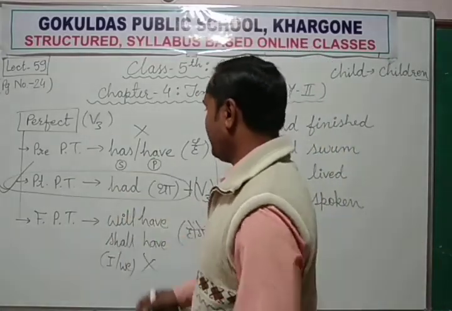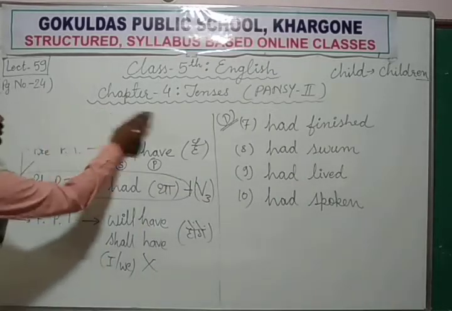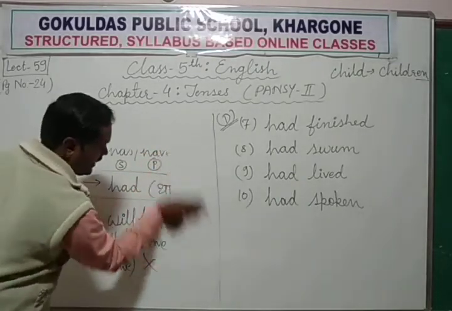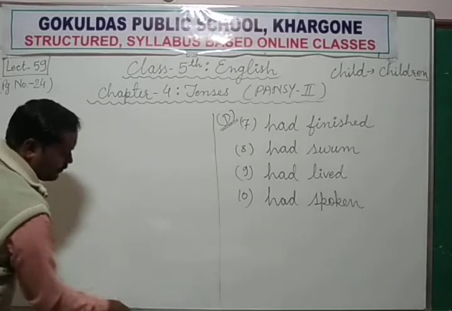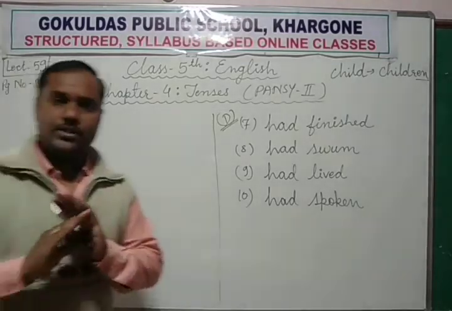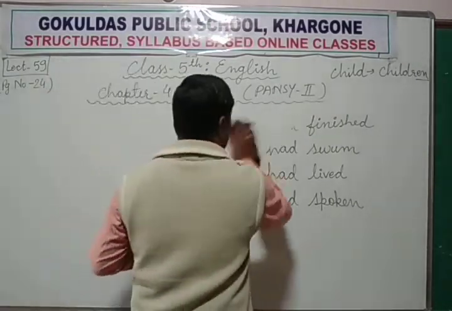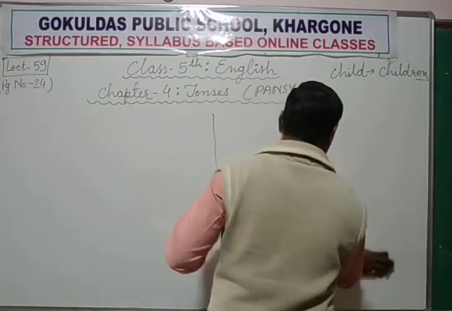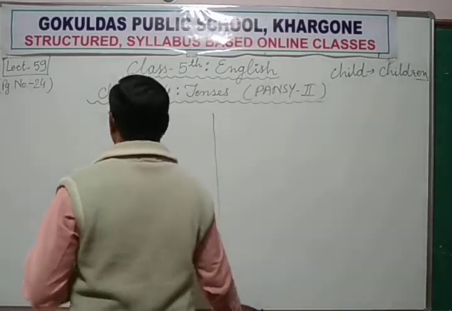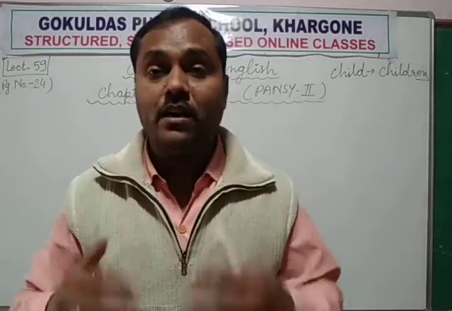Now again I need to clear you what is the rule of continuous tense. Perfect tense means which has been finished, जो हो चुका है उसको हम perfect tense बताते हैं. But what is continuous tense? In continuous tense, generally we call it incomplete tense.